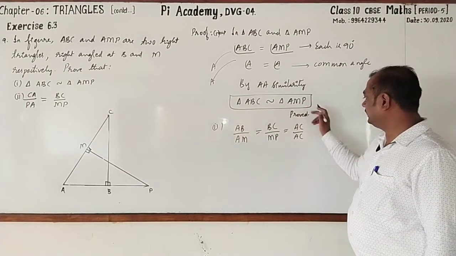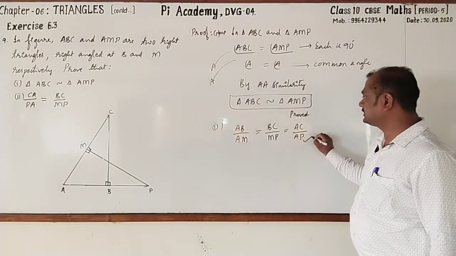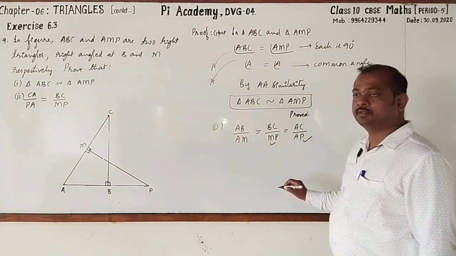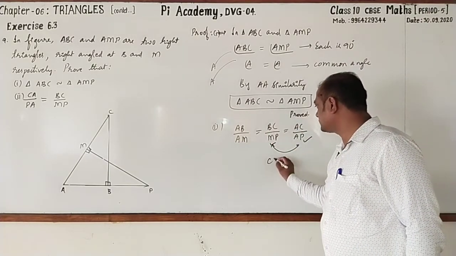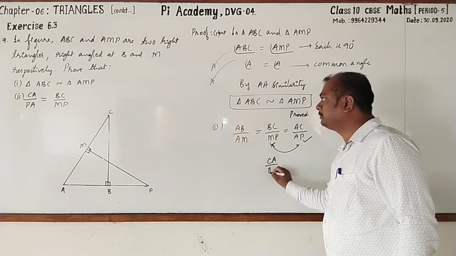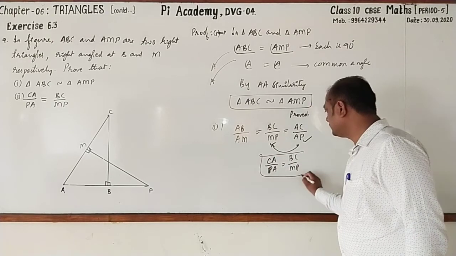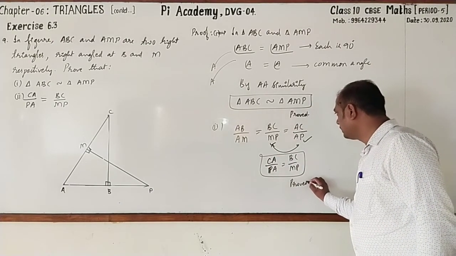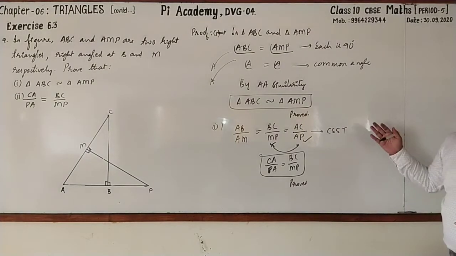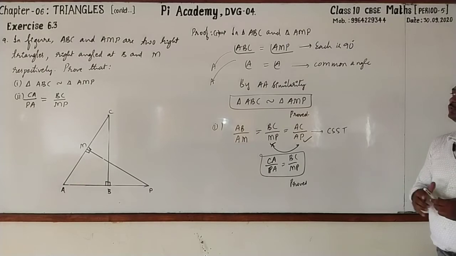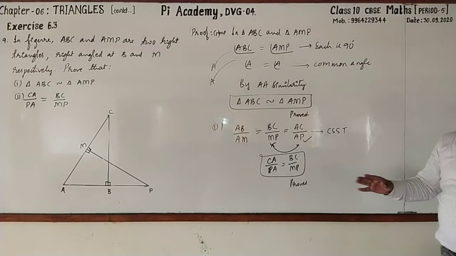This is AC by AP here. We want CA by PA, that is here, and BC by MP. Take these two and write accordingly. AC can be written as CA. AP can be written as PA. This is equal to BC by MP. Hence, this one is also proved. But here you have to write CSST, that is, corresponding sides of similar triangles. If two triangles are similar, then their corresponding sides will be in the same ratio. Copy this one.